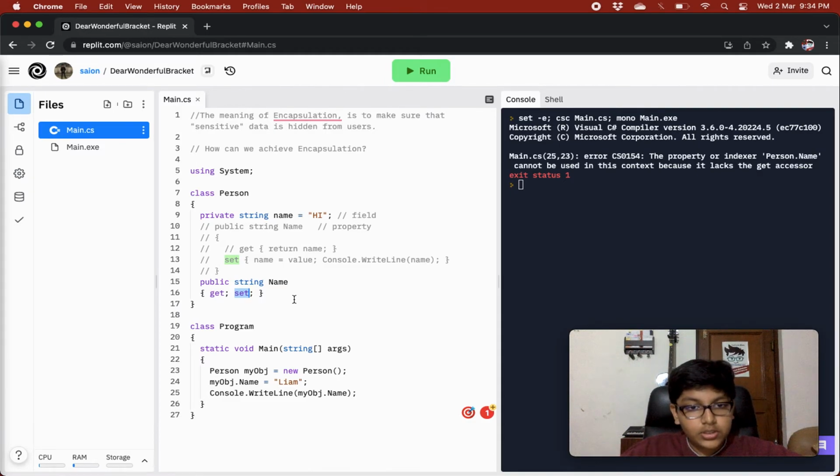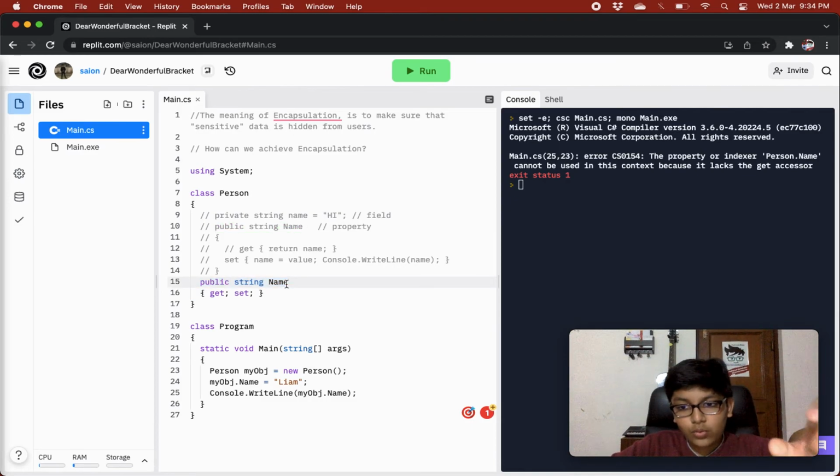So over here this is public string name. As you can see, now the value of name will directly be set. There's no field being used over here. The value will be set not to the name field but to this name over here, that is apparently the property.